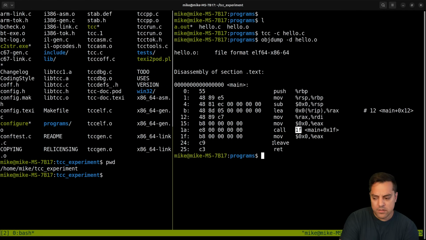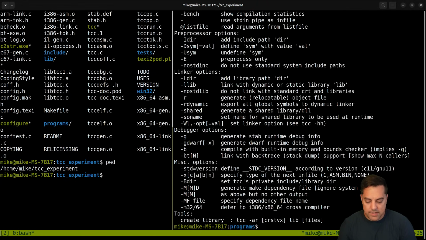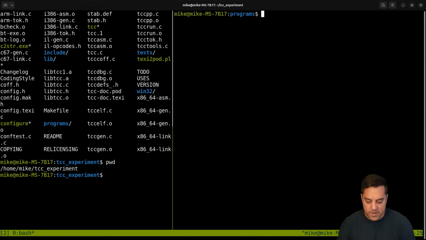I wonder in the sort of zero optimization mode, how many more optimizations you're getting. I'm assuming it's going to do some of the similar stuff, maybe with dead code elimination and a few of those things. Maybe not a very aggressive dead code elimination, but maybe some of the things like constant propagation and so on would be interesting. Another thing I didn't check with TCC, and let's go ahead and see here, we do have debugging information here. So that would also be important.